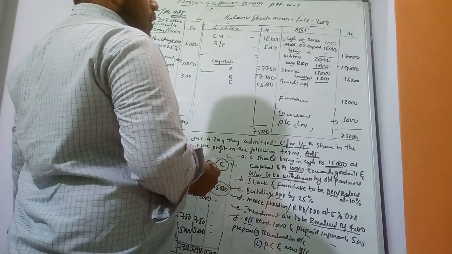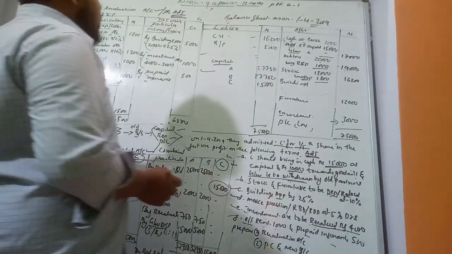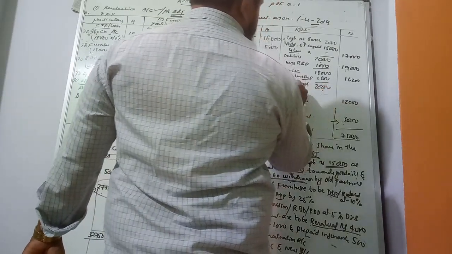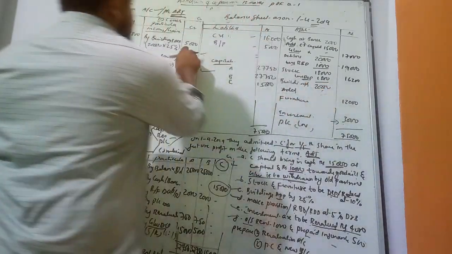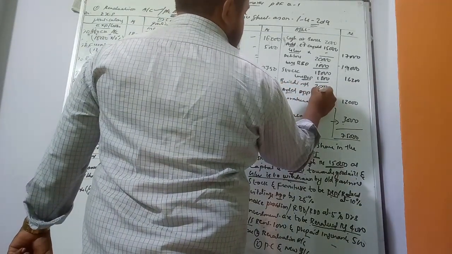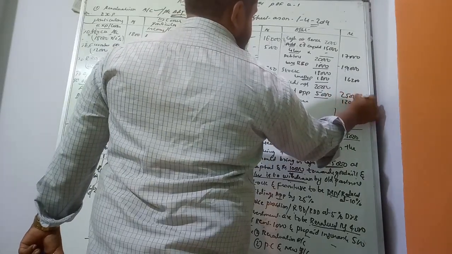Now buildings. Buildings amount is 20,000, and there is an appreciation, so it should be added. Add appreciation 5,000, gives 25,000.